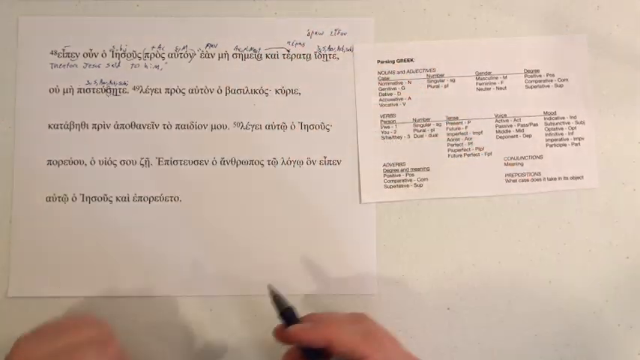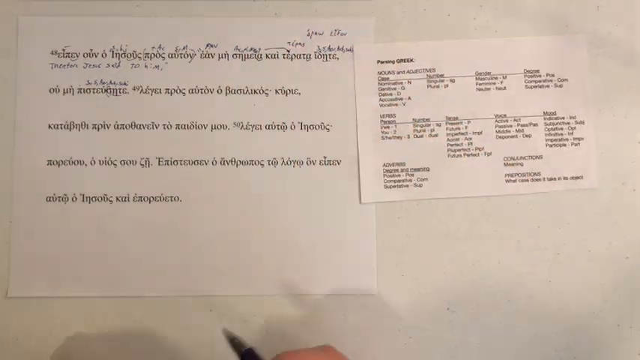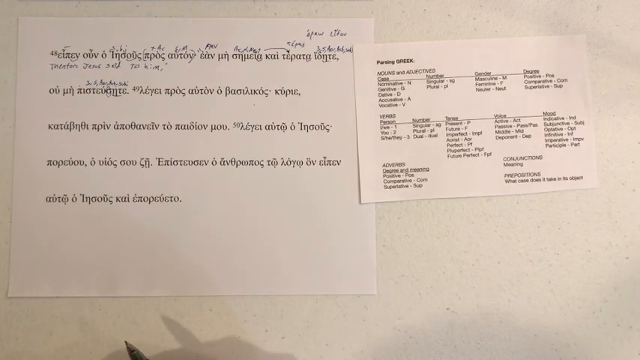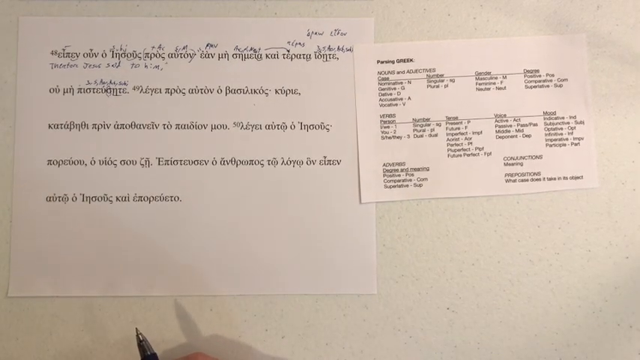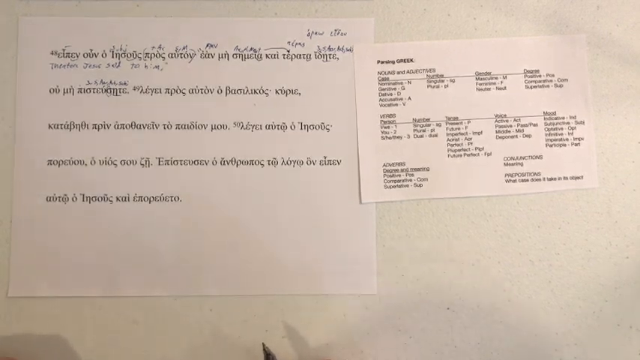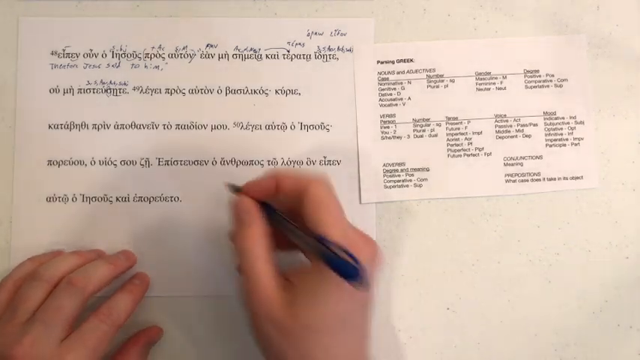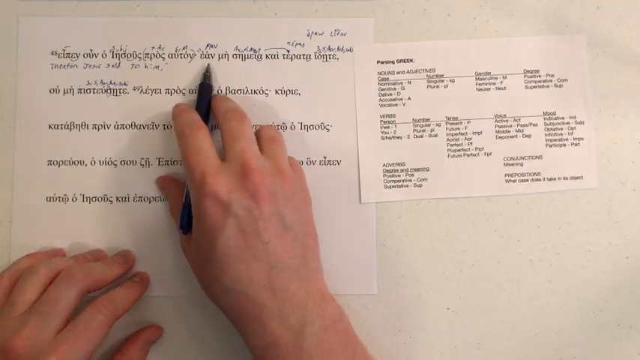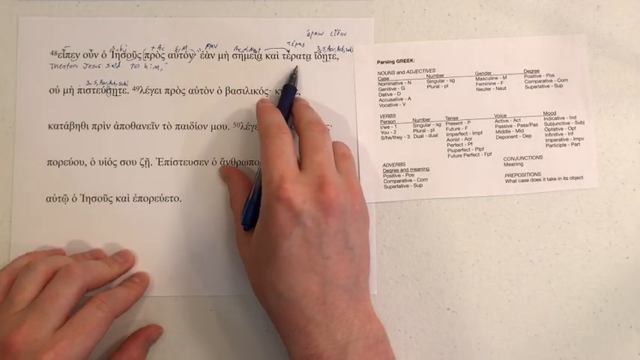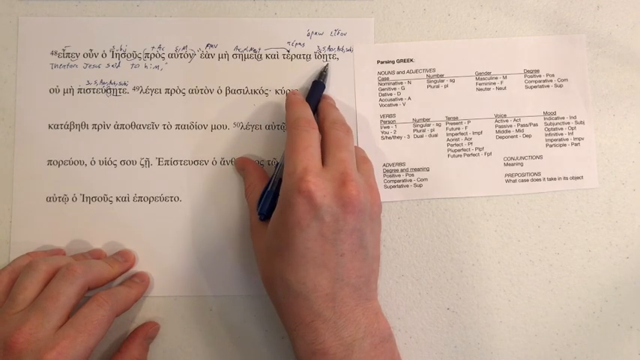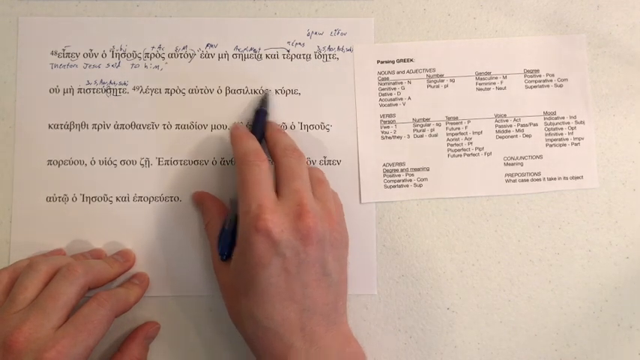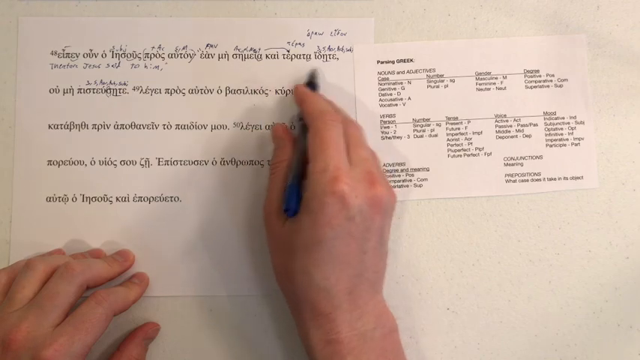Semeion means sign, and then terata has a little bit more of an interesting range. It can mean wonders, it can mean portents, which I think is the one that we're going to use. And then the other option is monsters, but I don't think that's what Jesus means here. So negated, if not signs and portents or wonders you all see, or unless you all see.